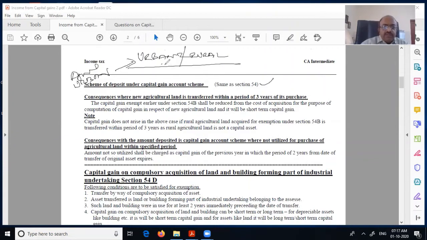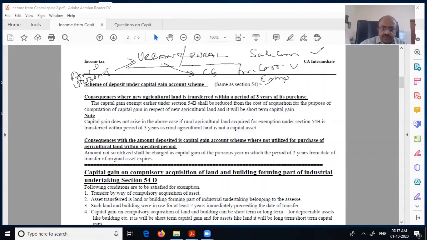Then when he sells, there will be capital gain, and he has to pay the tax. To the extent of the exemption that he has claimed, like the earlier section: sale consideration less cost. Within this, you reduce the exemption earlier claimed.